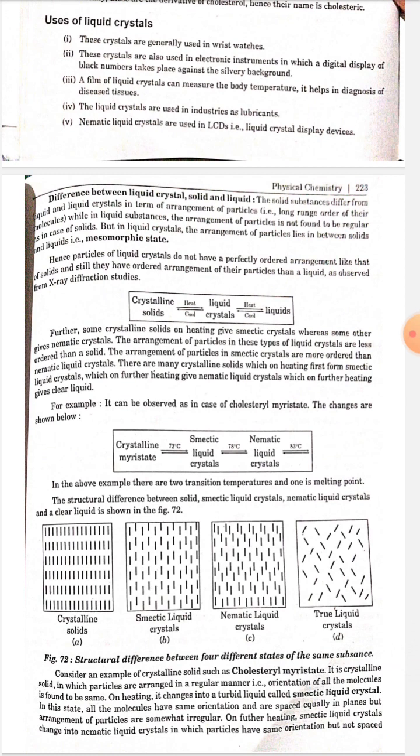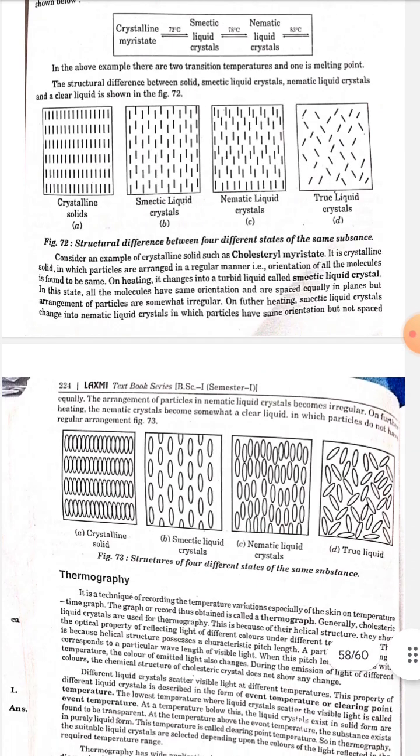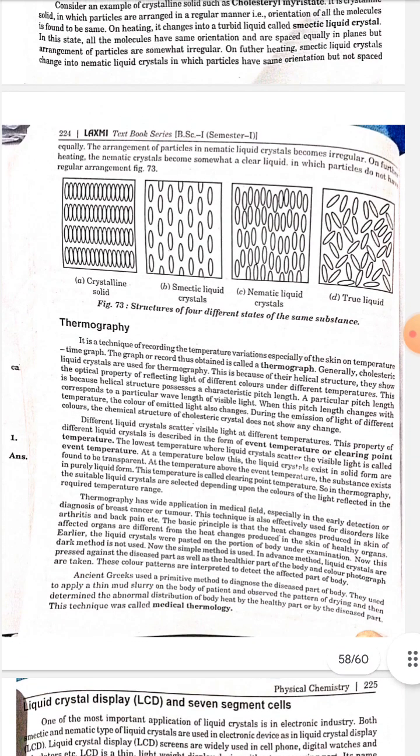On further heating, smectic liquid crystal changes into nematic liquid crystal in which particles have the same orientation but are not spaced equally. The arrangement of particles in nematic liquid crystal becomes irregular. On further heating, the nematic liquid crystal becomes a clear liquid in which particles do not have a regular arrangement.